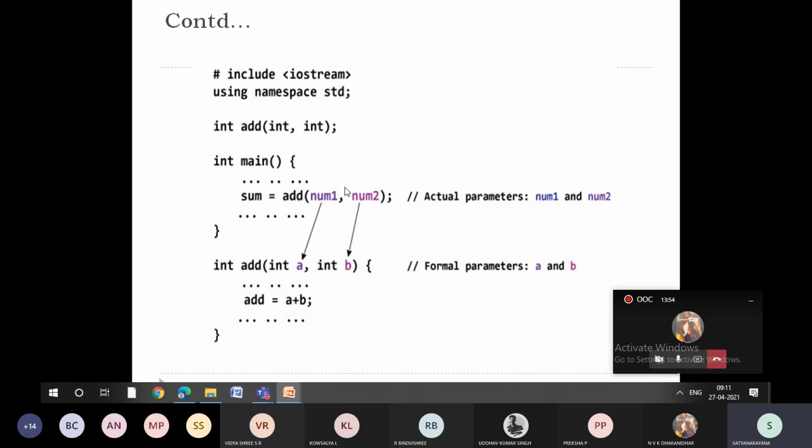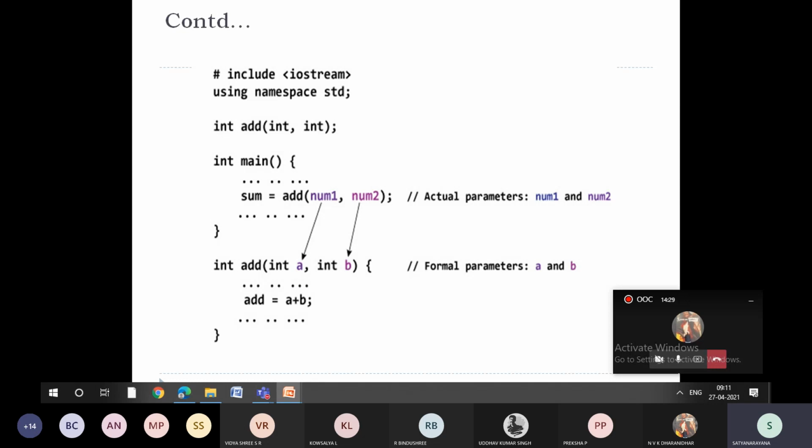Then we are going to write the body of this function. See here, this is the function prototype. This is the calling of the function. This is the place where we are going to write the body of the function. If you see here, I have not written any body; I'm just calling with the actual parameters. Here I'm going to write the body of the function. While writing the body, for these actual parameters, we use other parameters, which are called formal parameters.